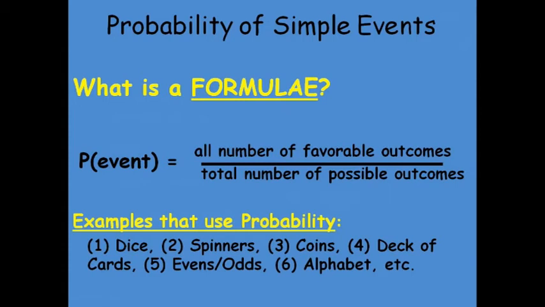Now come to the formula. What is the formula of probability? The probability of an event equals the number of favorable outcomes divided by the total number of possible outcomes. In other words, probability is the ratio of the favorable outcomes to the total number of possible outcomes. Examples that may be used in probability are dice, spinners, coins, decks of cards, even and odd numbers, alphabet, etc. In coming slides, I will explain all these things.